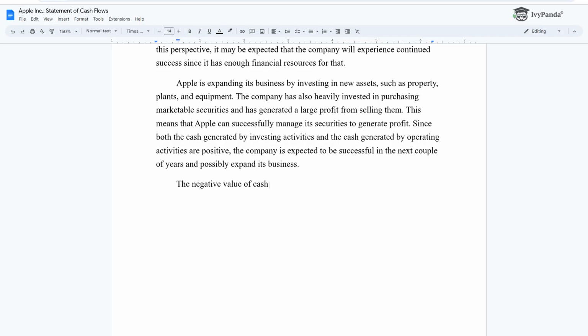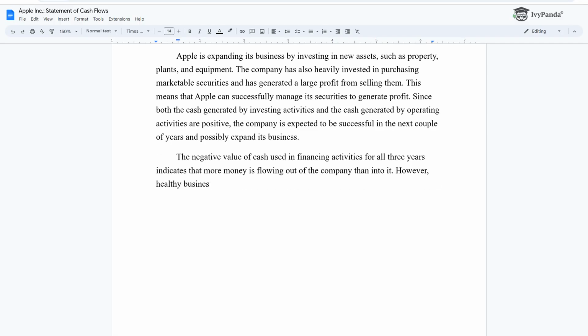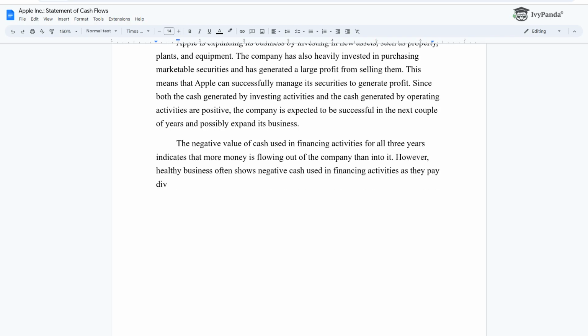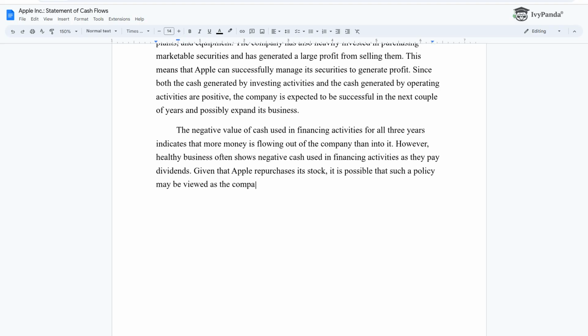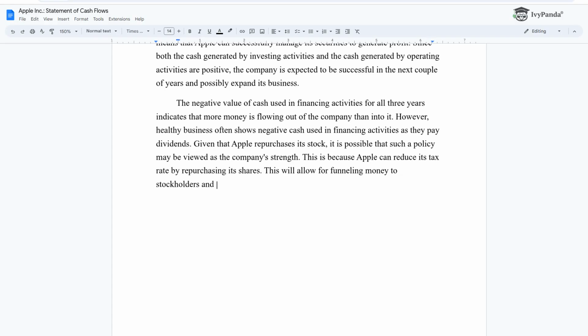The negative value of cash used in financing activities for all 3 years indicates that more money is flowing out of the company than into it. However, healthy business often shows negative cash used in financing activities as they pay dividends. Given that Apple repurchases its stock, it is possible that such a policy may be viewed as the company's strength. This is because Apple can reduce its tax rate by repurchasing its shares. This will allow for funneling money to stockholders and avoiding diluting existing shareholders' ownership.